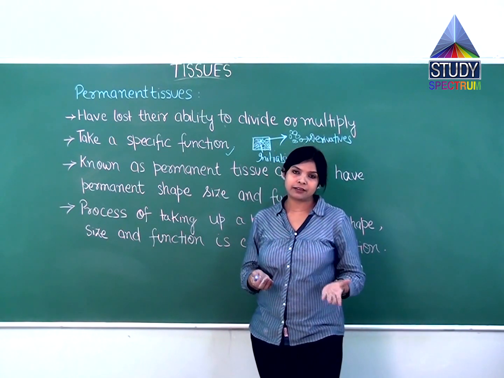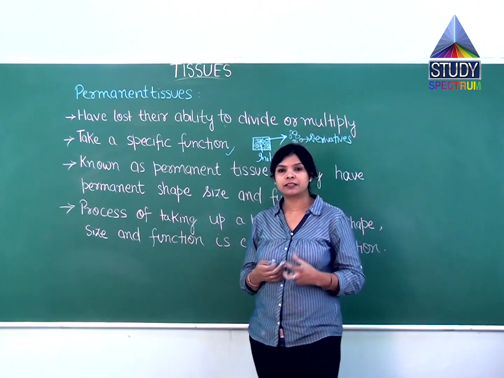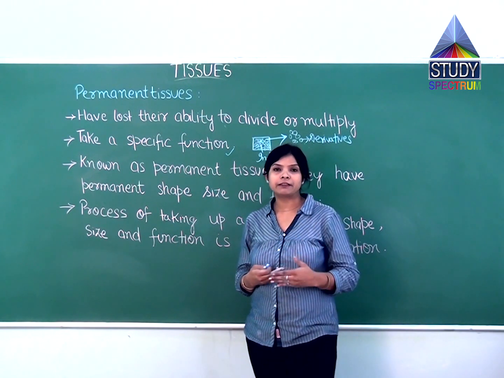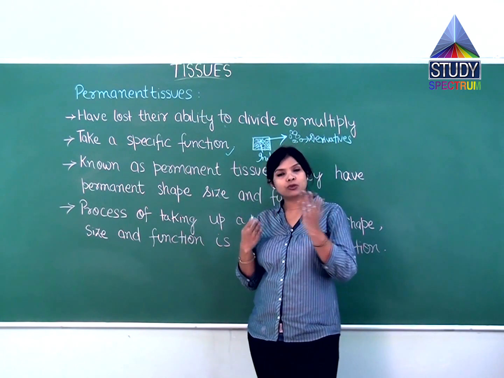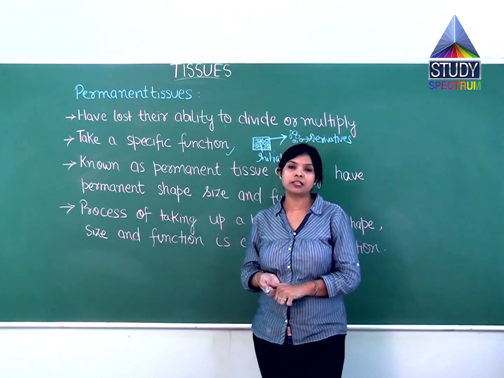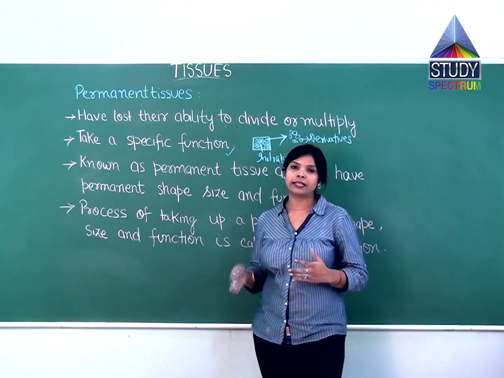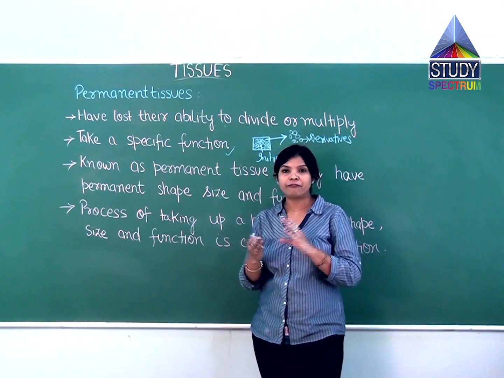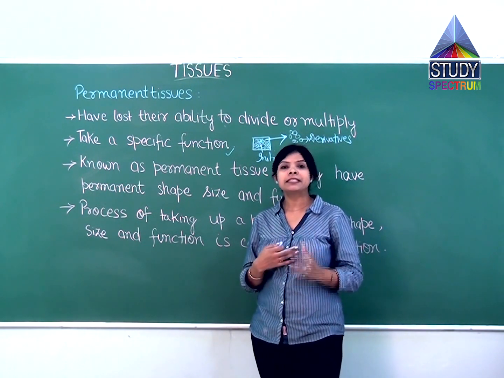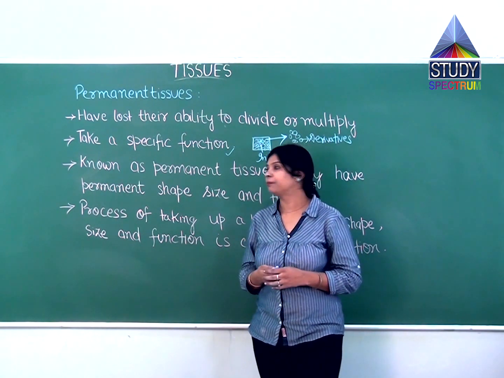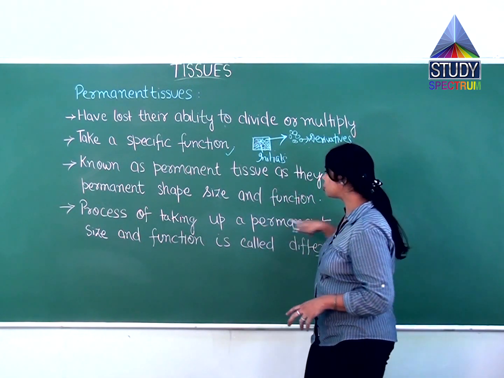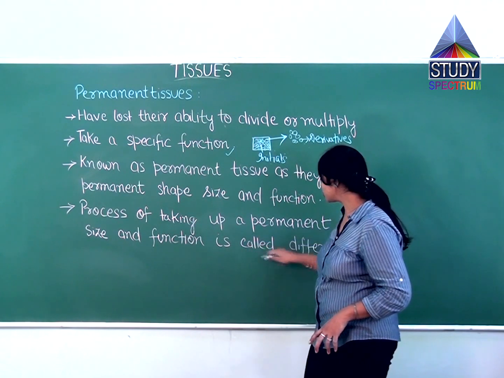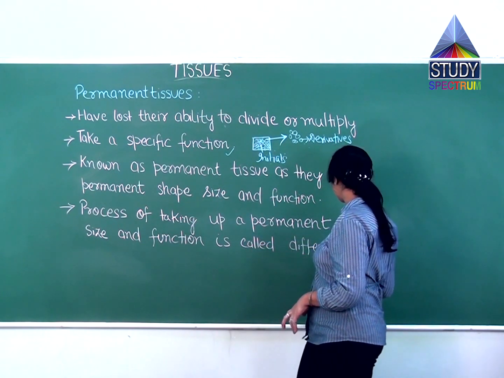Earlier, when they were in the dividing region, they were continuously dividing and did not have any other work. But when they were thrown away from the meristematic region, they stopped dividing, got mature and found a permanent shape, size and function. Now the process of taking up a permanent shape, size and function is called differentiation.